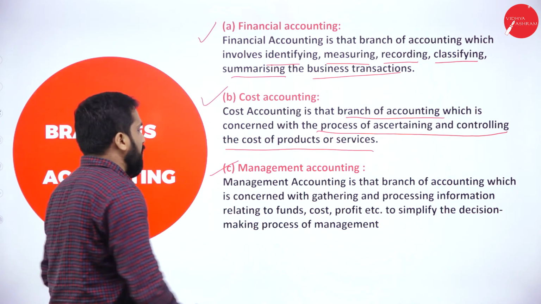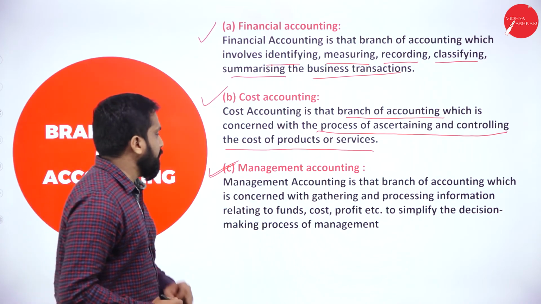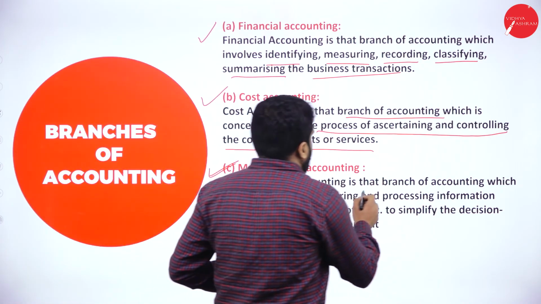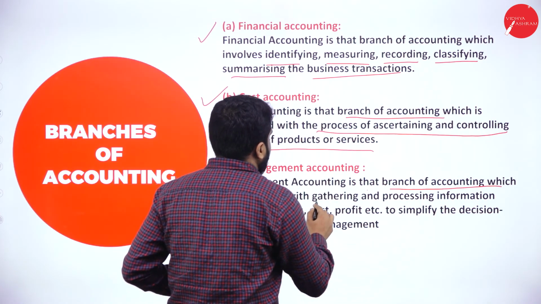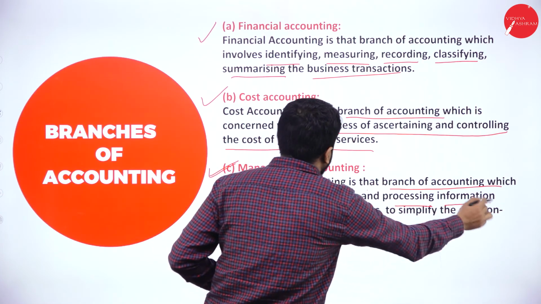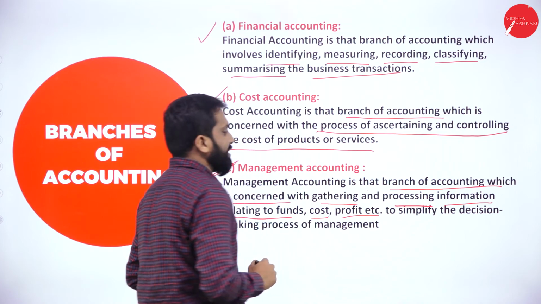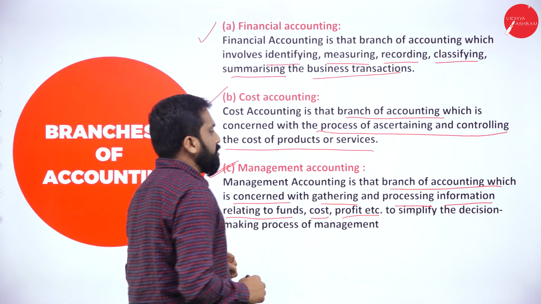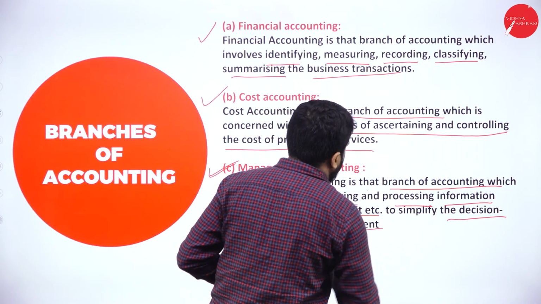And the last one, management accounting. Management accounting is that branch of accounting which is concerned with gathering and processing information relating to funds, cost, profit, etc., to simplify the decision-making process of management.